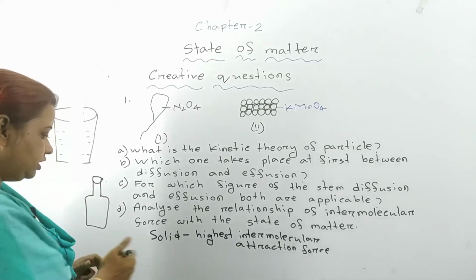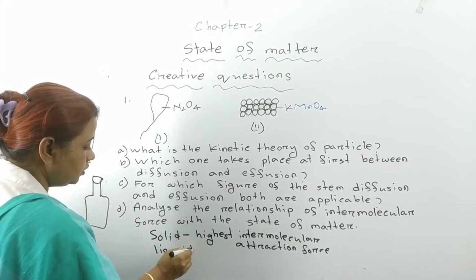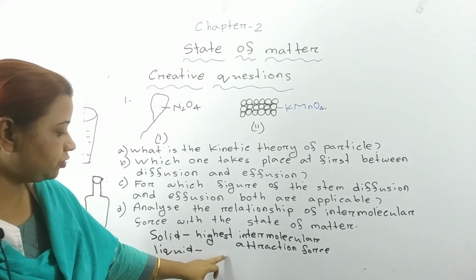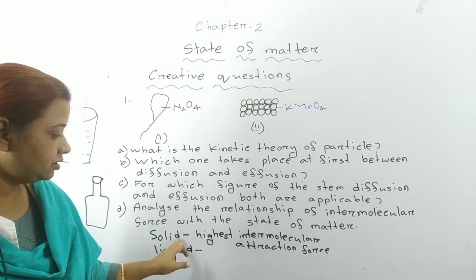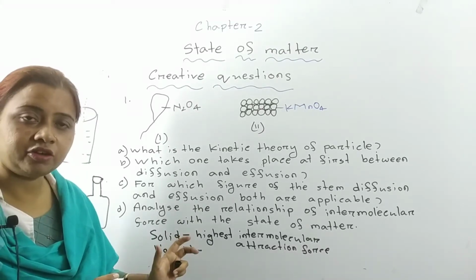Then come to liquid. In case of liquid, intermolecular attraction force is less than solid. For this reason, the molecules exist farther away from each other.